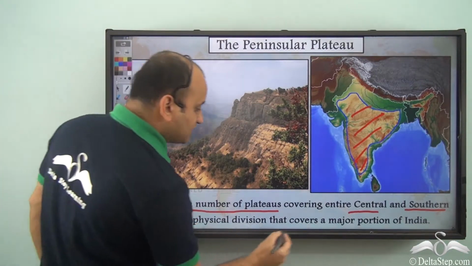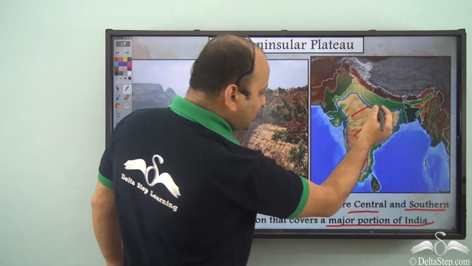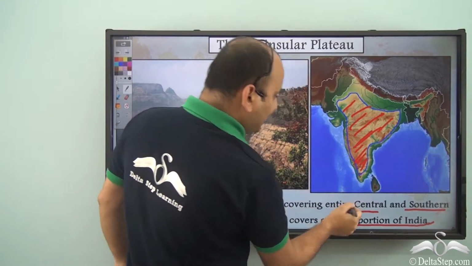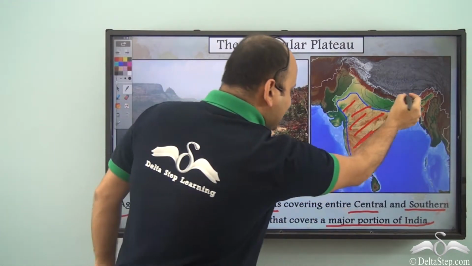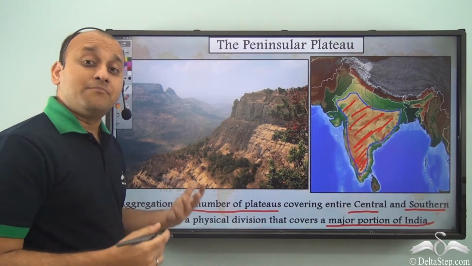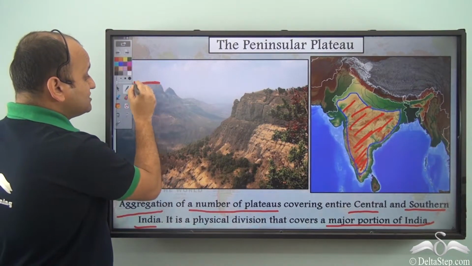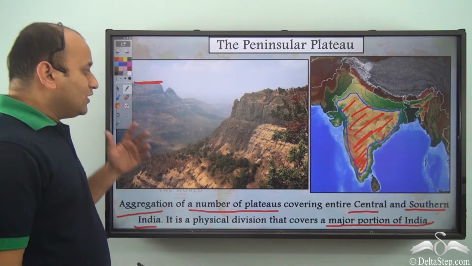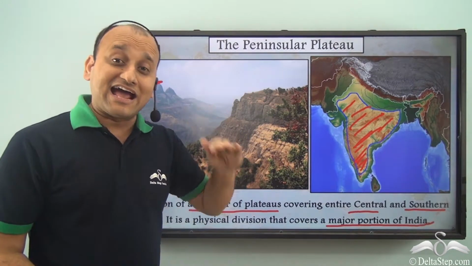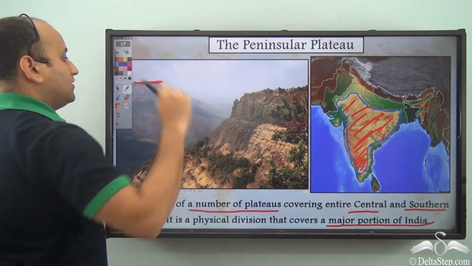It is a physical division that covers a major portion of India, isn't it? And this entire area is actually an aggregation of a number of plateaus. Plateaus are highlands which have flat tops. So it is an aggregation of such plateaus, and many different states in India are actually settled on these plateaus.